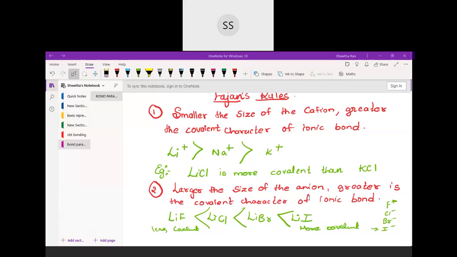Okay, copy it down, the first and the second one, then I'll go for the next. There are altogether 4 rules which you need to remember.